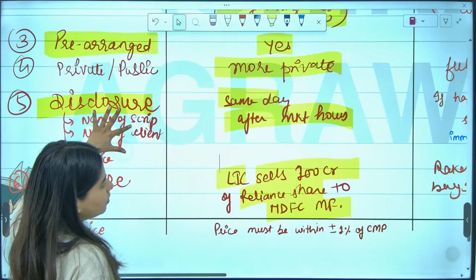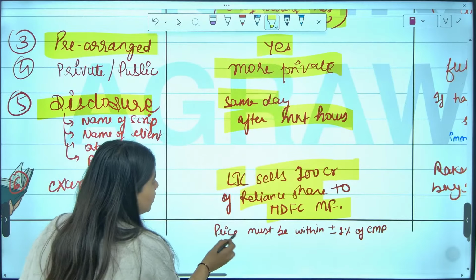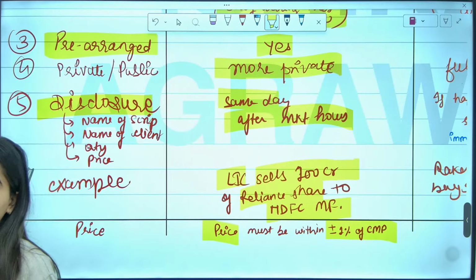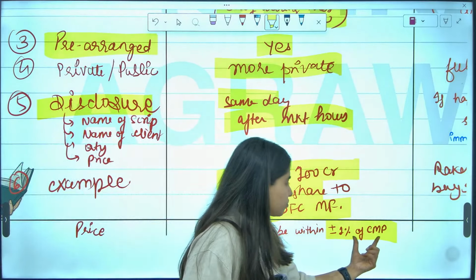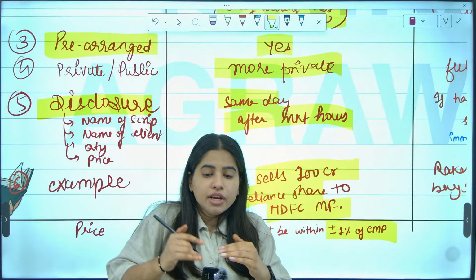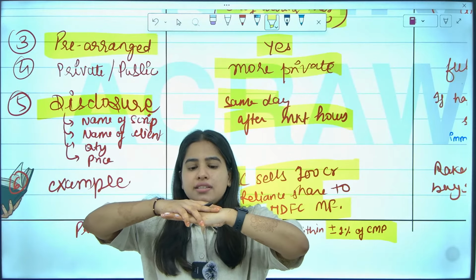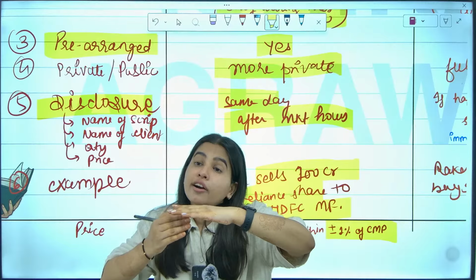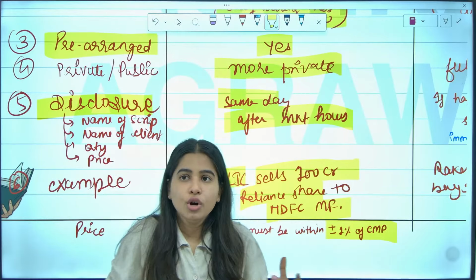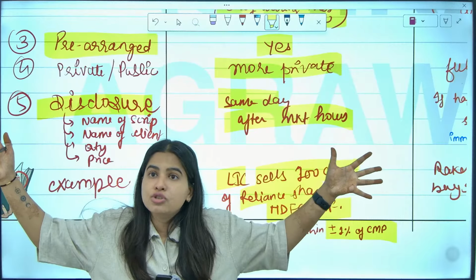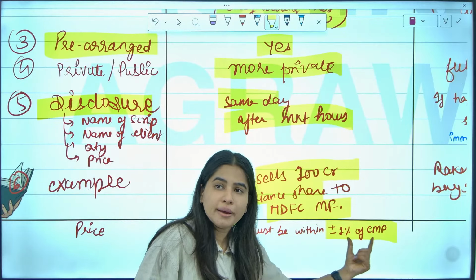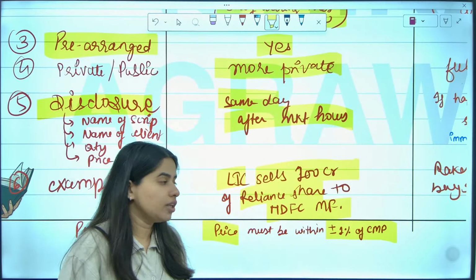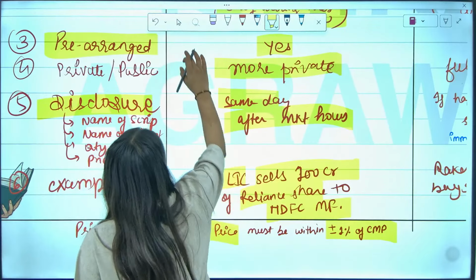And in this particular case, the price at which you purchase and sell should be within plus or minus 1% of the current market price. Are we clear with this? Meaning, if the current market price is 100, then you can trade only at 101 or 99. You cannot trade at 98 or 102. So the price at which you do these transactions should be the current market price, maximum plus 1% or maximum minus 1%, not more than that.